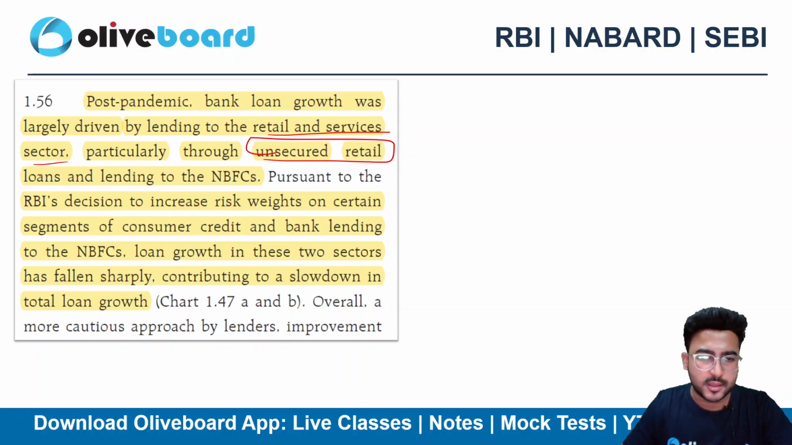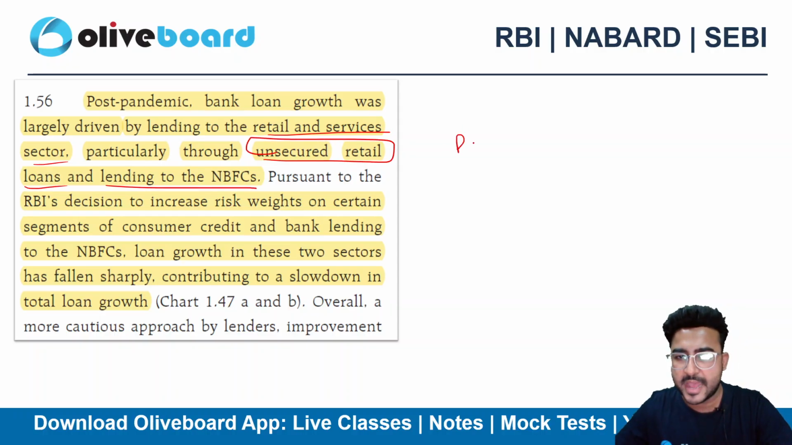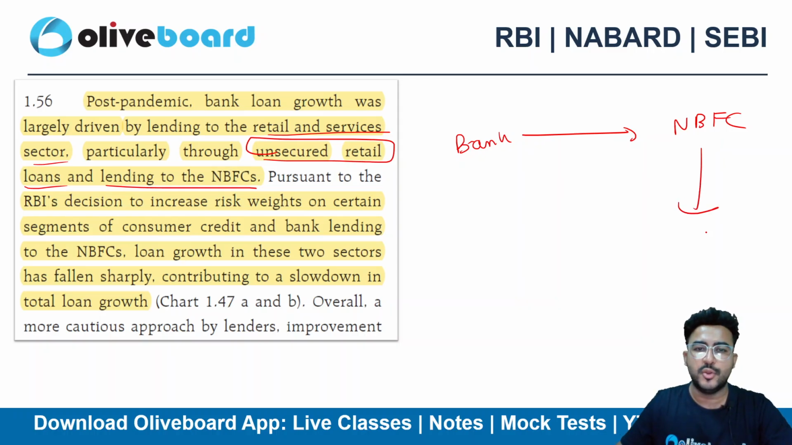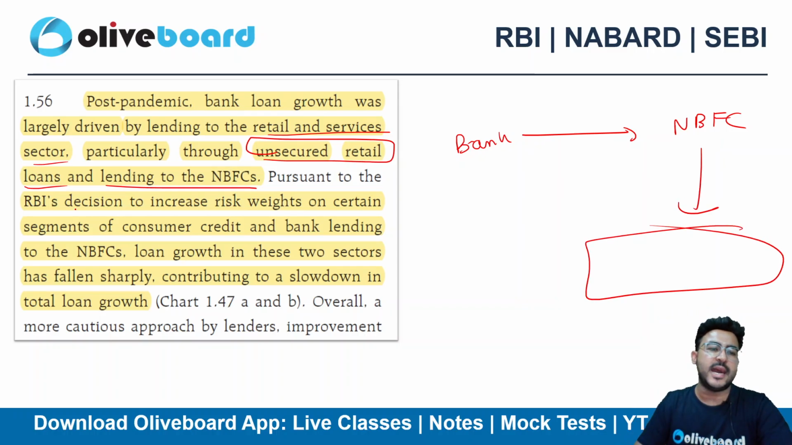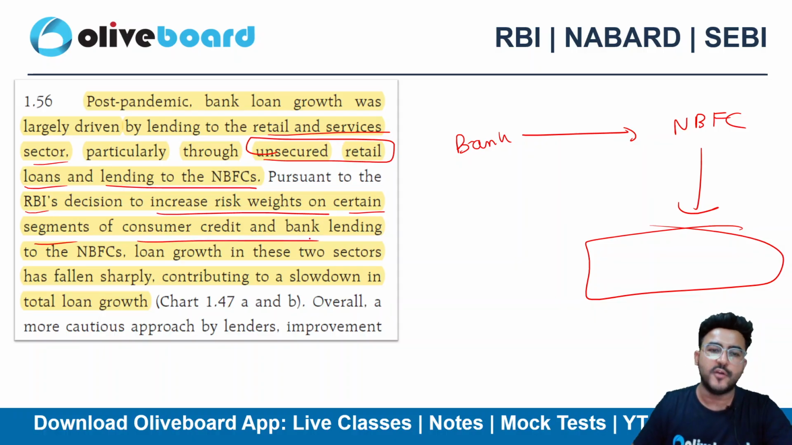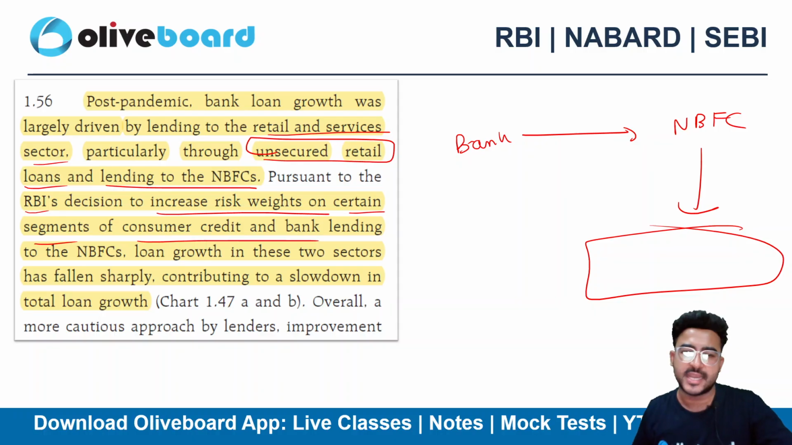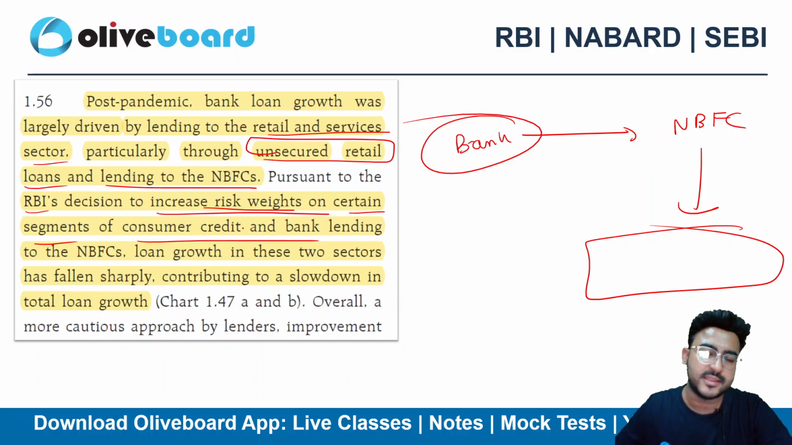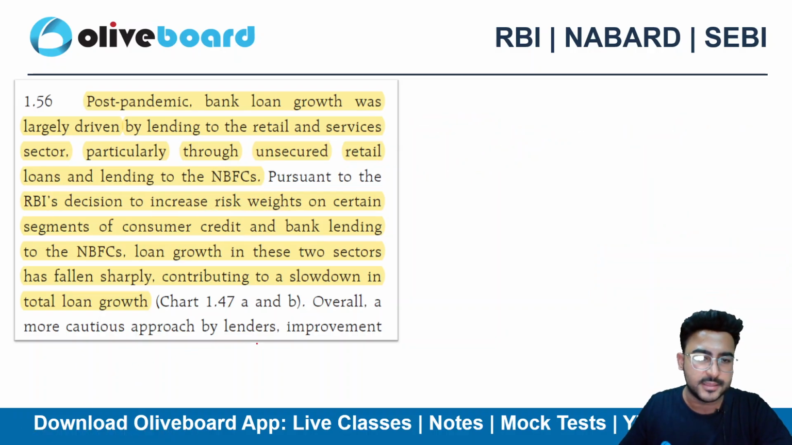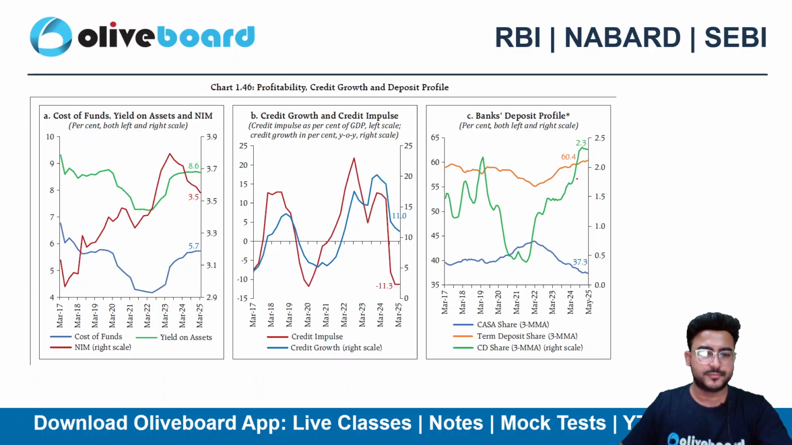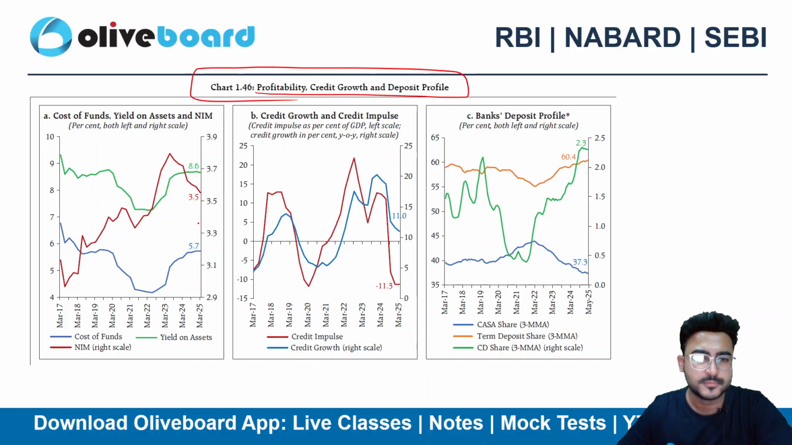Post-pandemic, bank loan growth was largely driven by retail and the service sector, particularly through unsecured retail loans and lending to NBFCs. So banks were lending to NBFCs, and NBFCs were again doing unsecured lending. We all know that RBI earlier increased the risk weight on certain segments of consumer credit and bank lending to NBFCs, right? If you are lending to NBFCs, you need to face the problem of increased risk weight. That again contributed to the decline in NBFC lending. Here we can see the profitability, credit growth and deposit profile as well.